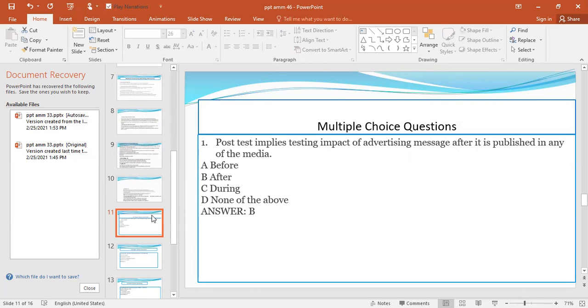Now let us move on to multiple choice questions. The first question is, post-test implies testing impact of advertising message after it is published in any of the media: before, after, during, or none of the above. So the answer for this is after.